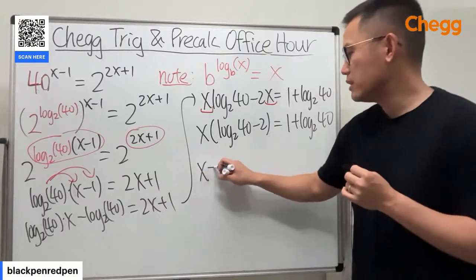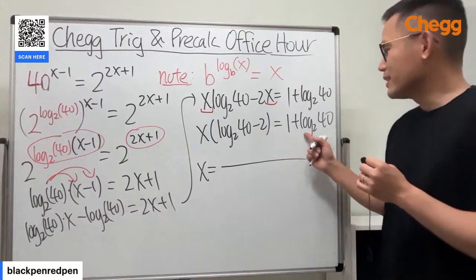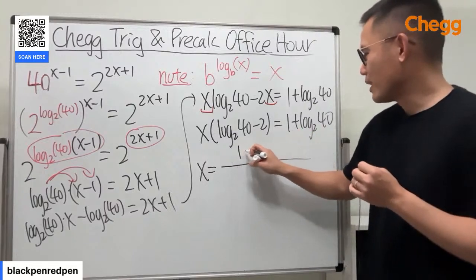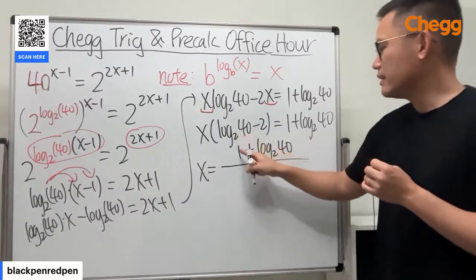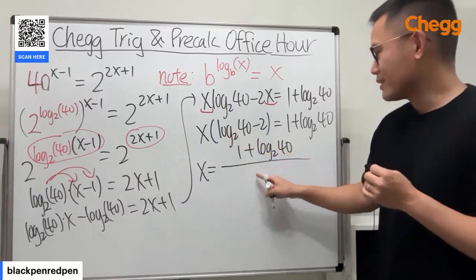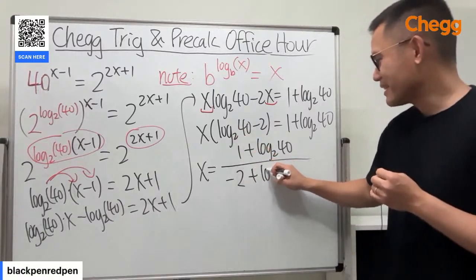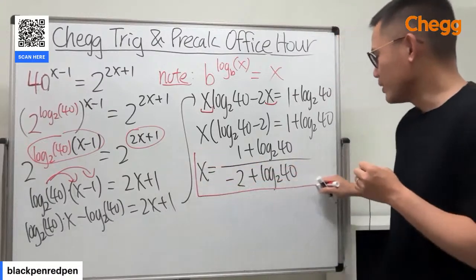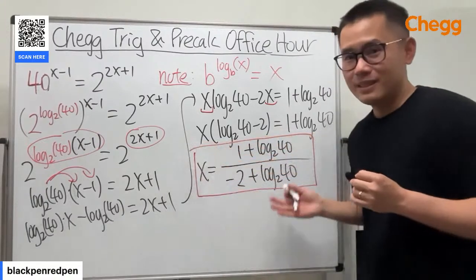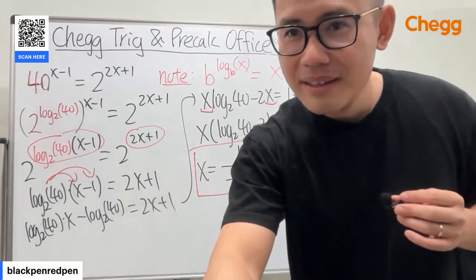So ladies and gentlemen, x is equal to, let's write this down first. So this is 1 plus log base 2 of 40, and then this on the bottom, but let me just line up. This is -2 plus log base 2 of 40. Let me just box this in red to make it stand out more. So that will be the answer.